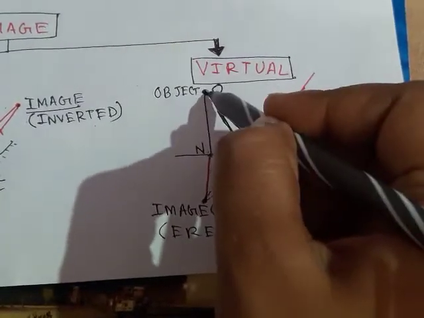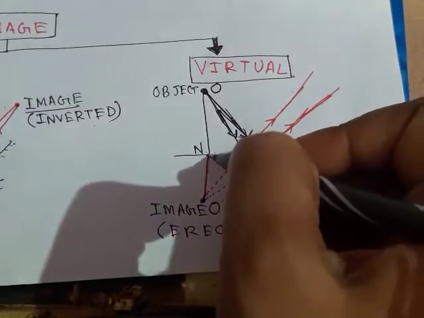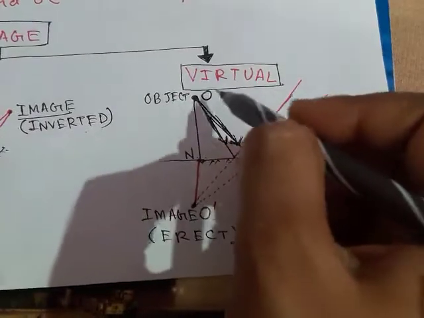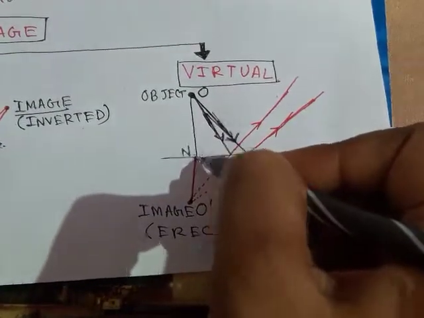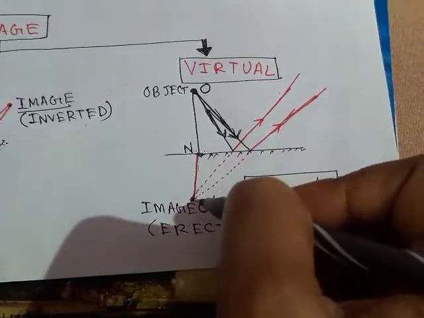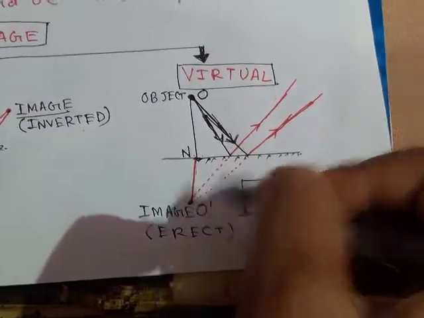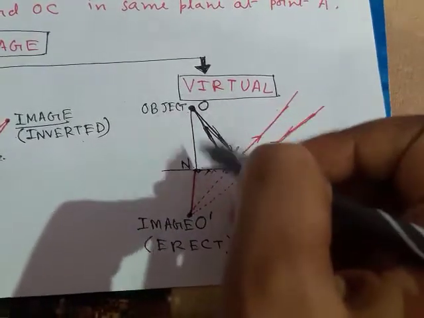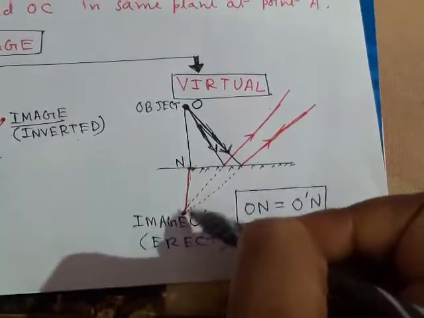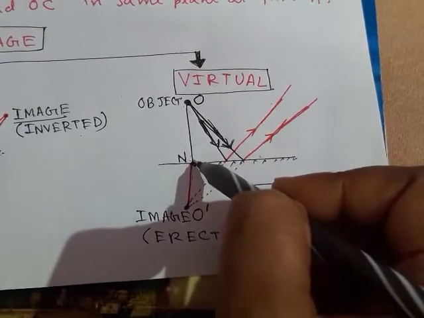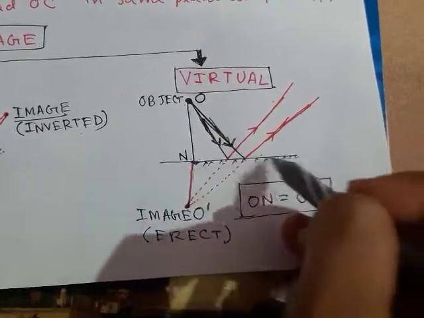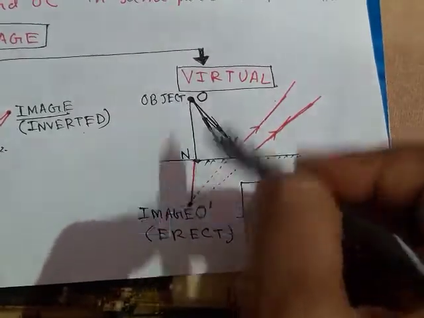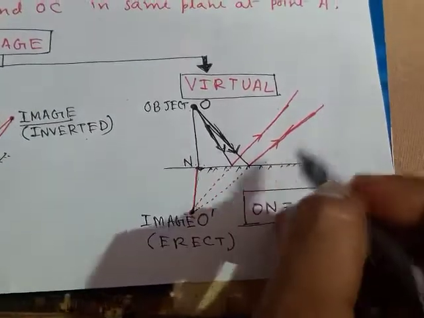ON is the normal drawn from the object on the mirror, that is ON is equal to O'N. That is, the distance of the object from the mirror will be equal to the distance of the image from the mirror. And here the object is present in front of the mirror, while the image is formed at the back side of the mirror, that is behind the mirror, but the distance of object and image remains the same from the mirror.